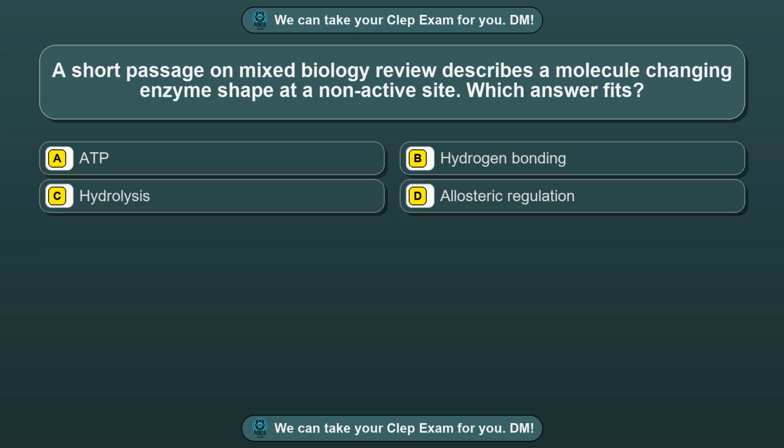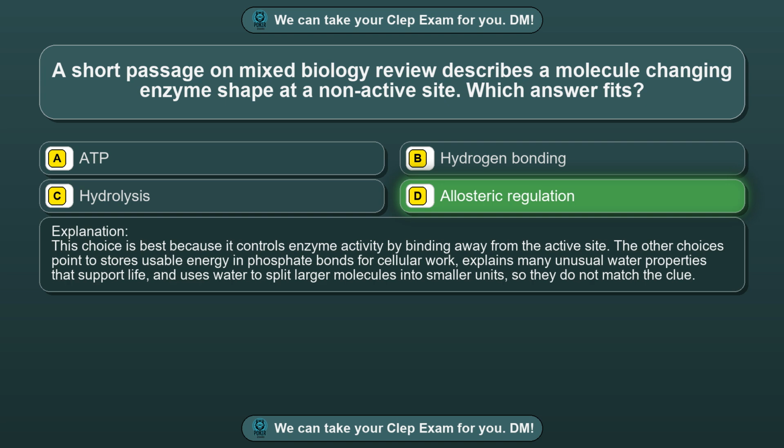Question 85. A short passage on mixed biology review describes a molecule changing enzyme shape at a non-active site. Which answer fits? Option A, ATP. Option B, hydrogen bonding. Option C, hydrolysis. Option D, allosteric regulation. The correct answer is option D, allosteric regulation. This choice is best because it controls enzyme activity by binding away from the active site. The other choices point to stores usable energy in phosphate bonds for cellular work, explains many unusual water properties that support life, and uses water to split larger molecules into smaller units, so they do not match the clue.